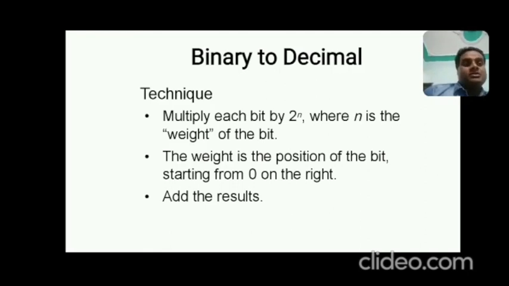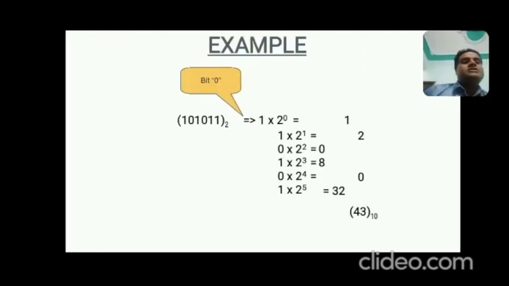Number two, add the results. Now, come to this example. You can understand by seeing this example. Students, see this example: 101011 base 2. So this is exactly a binary number, because it has base 2 and all these digits are 0 and 1.